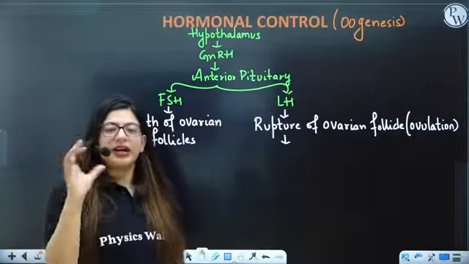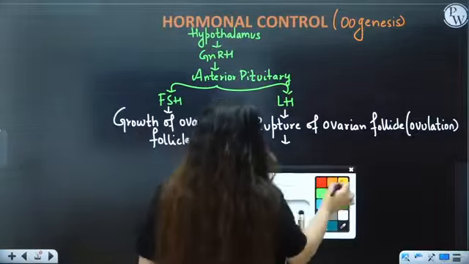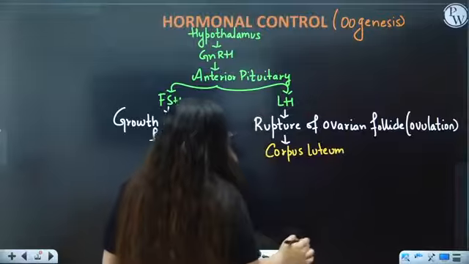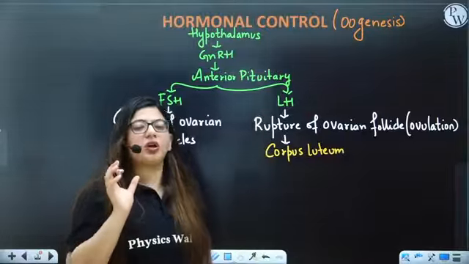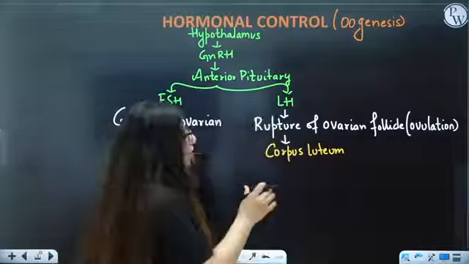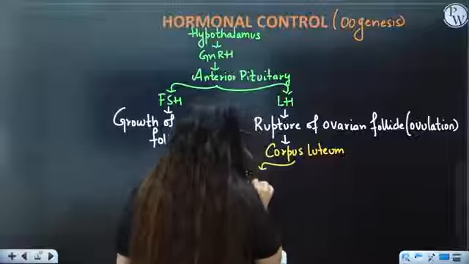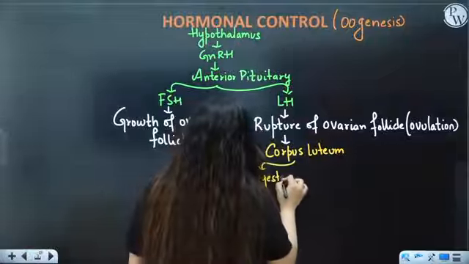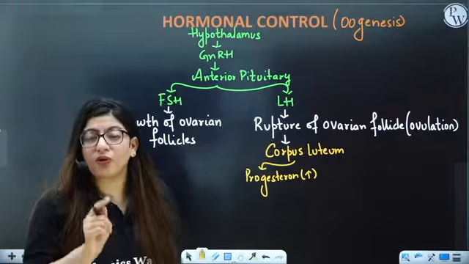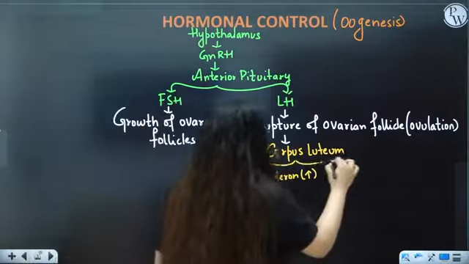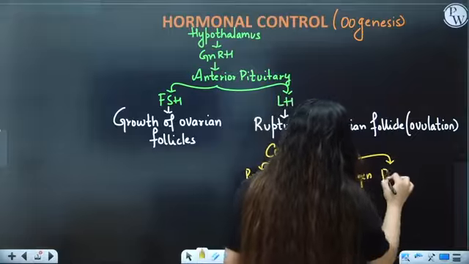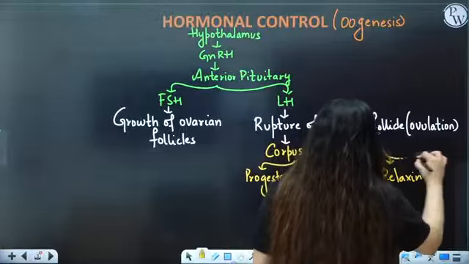Now, after ovulation, the oocyte is released, and whatever is left is known as the corpus luteum. Corpus luteum is a yellow colored body, and it is an endocrine body. It produces a lot of hormones, but the major hormone produced by corpus luteum is progesterone. So it produces progesterone in high amount. If someone asks you what is the source of progesterone in a female's body, you will say that's corpus luteum. Otherwise, it also produces a very small amount of estrogen, relaxin, and inhibin.